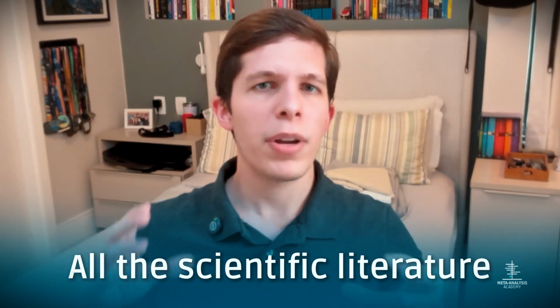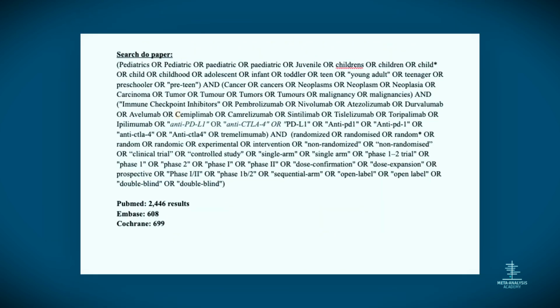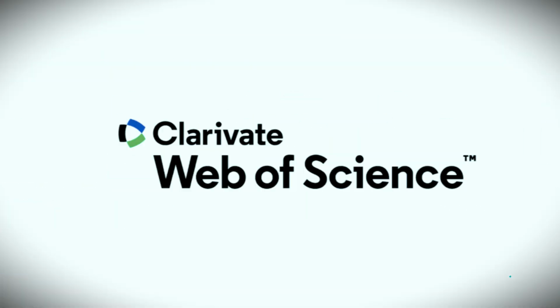In this type of study, we combine all the scientific literature regarding a specific topic. First, we make a search strategy, and then we download every single study about that search strategy from several databases like PubMed, Embase, Web of Science, or others. After that, we do the screening process, meaning that we apply inclusion and exclusion criteria for every single study that we downloaded, which sometimes is in the thousands.